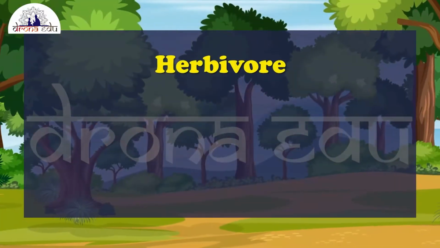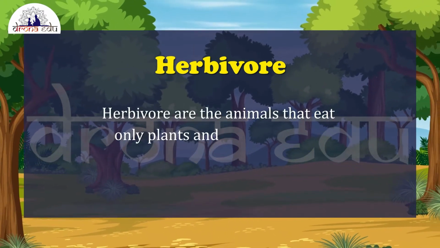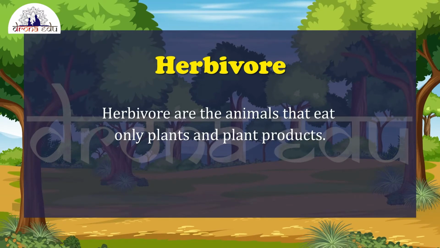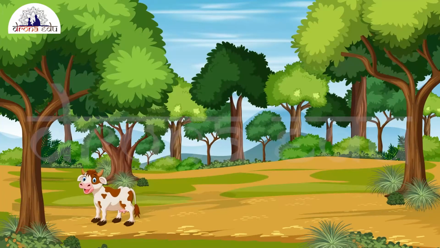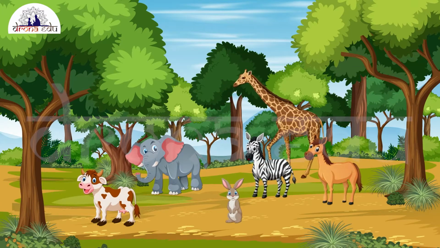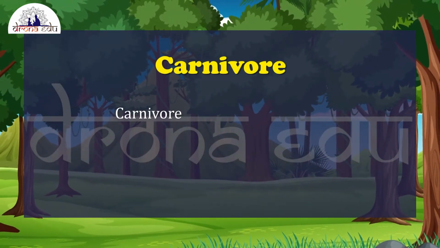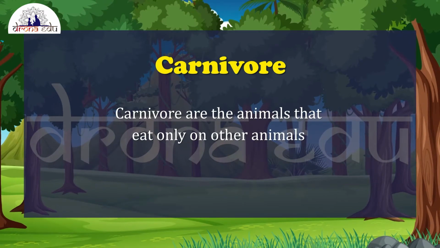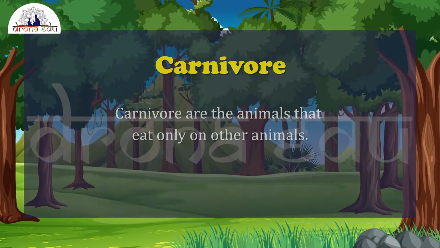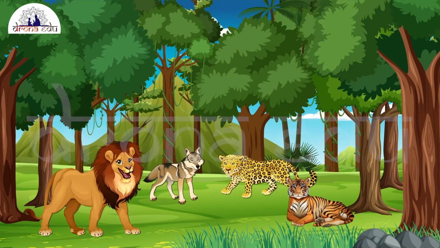First one is herbivore. Herbivores are the animals that eat only plants and plant products. Examples of such animals are cattle, elephants, horses, rabbits, etc. Next one is carnivore. Carnivores are the animals that eat only other animals. Examples of such animals are lions, tigers, wolves, etc.